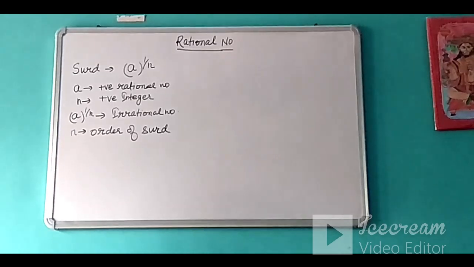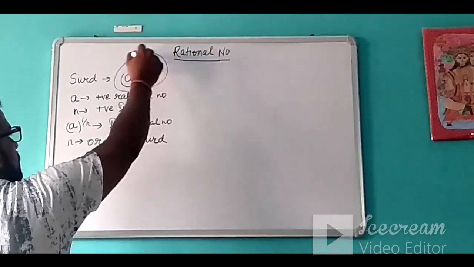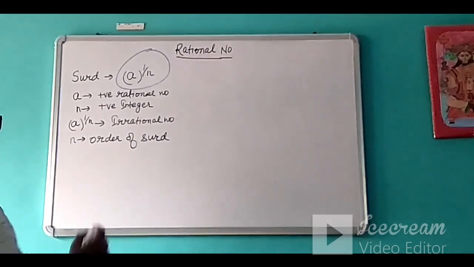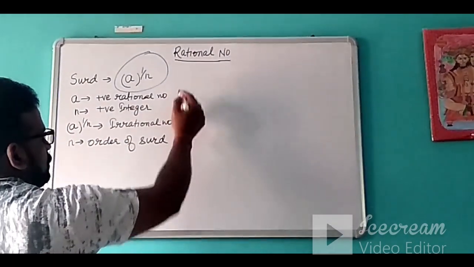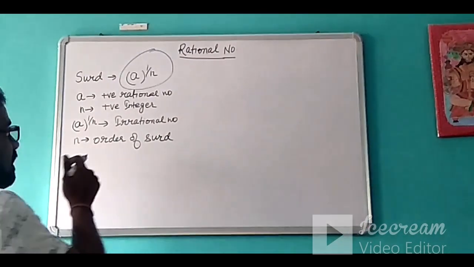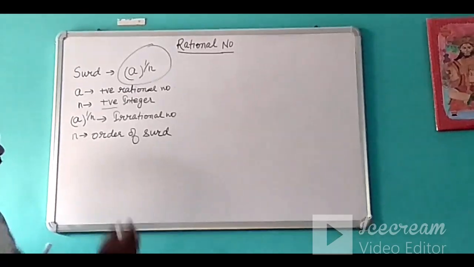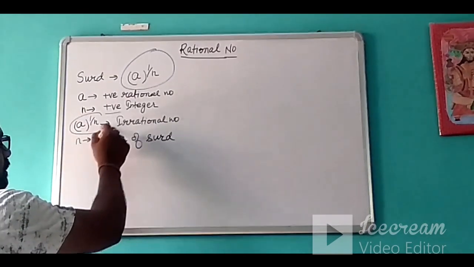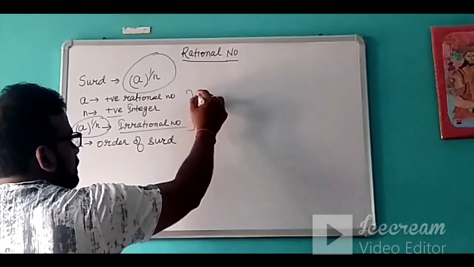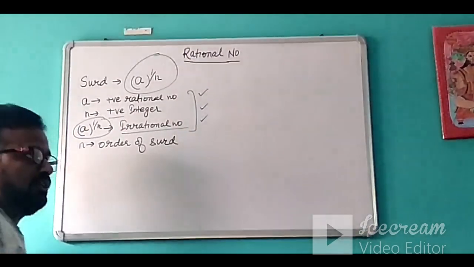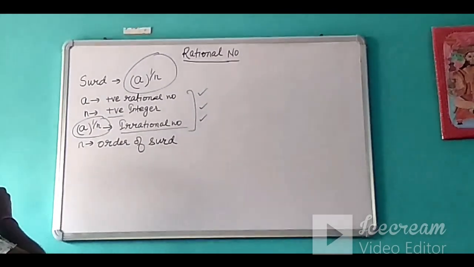So anything which is written as a to the power 1 upon n can be called a surd if a is a positive rational number, and n is a positive integer, and this whole quantity should be an irrational number. If these three conditions are satisfied simultaneously, then only we can say that this number is a surd.